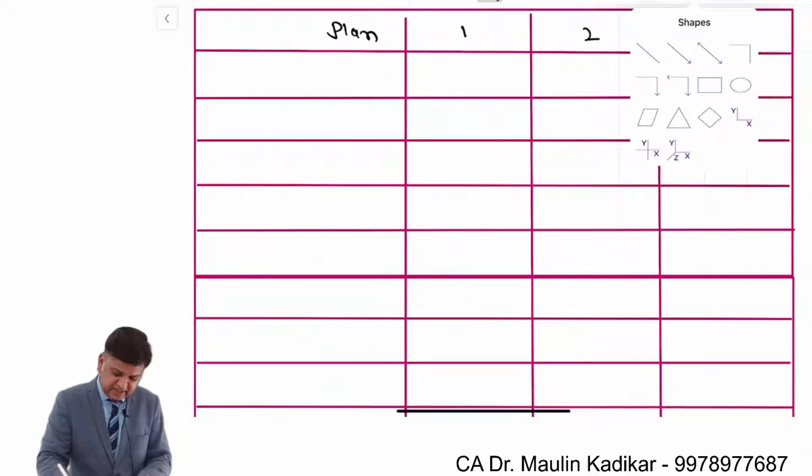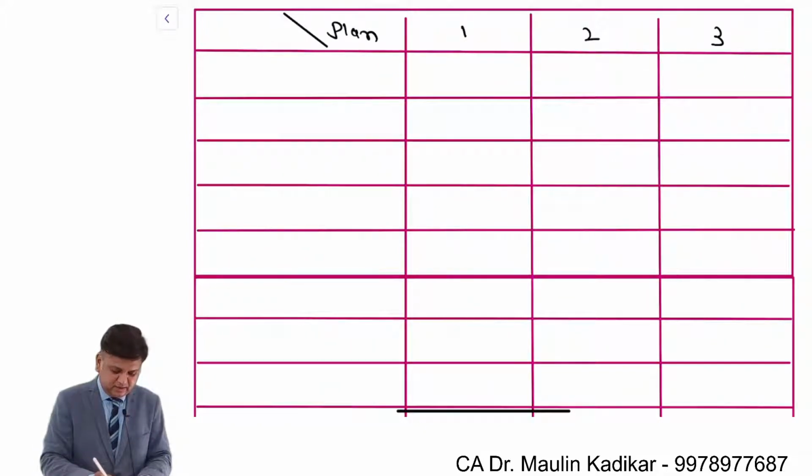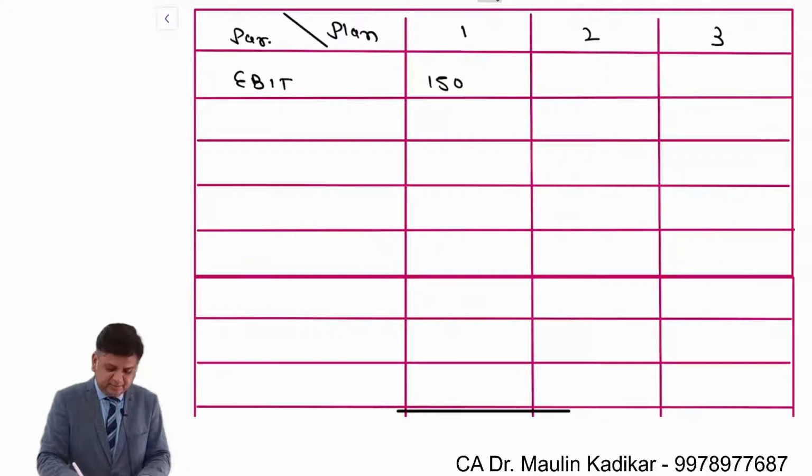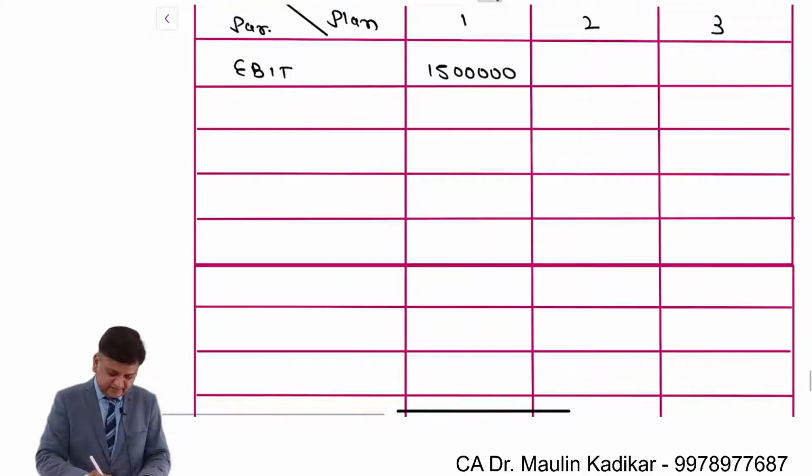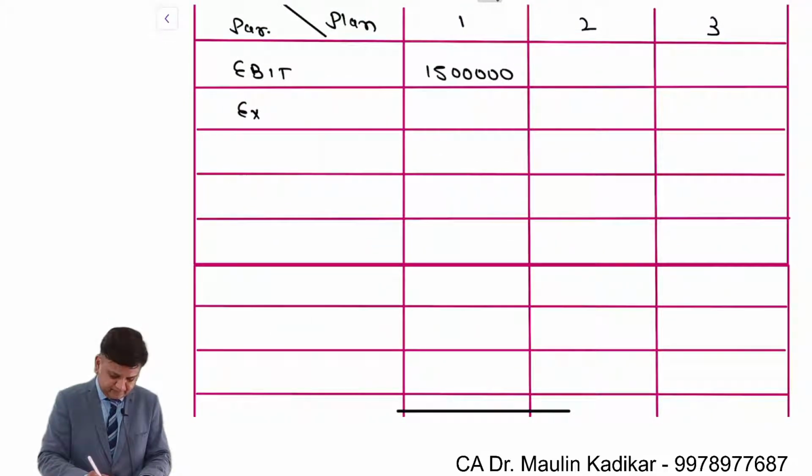क्वेश्चन में दे रखा है that अभी हमारा EBIT है 15 लाख and assuming that there is no increase in the earning, आपको EPS का कैलकुलेशन करना है. Existing interest हमको दे रखा है. Given that there is 36 lakh debt outstanding जिसका rate of interest है 10%. तो इंटरेस्ट आएगा 3,60,000 रुपए एग्जिस्टिंग का.